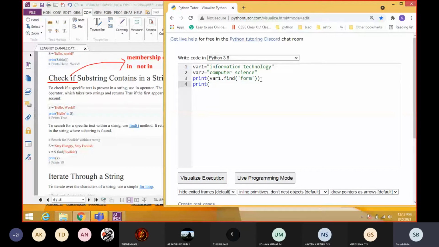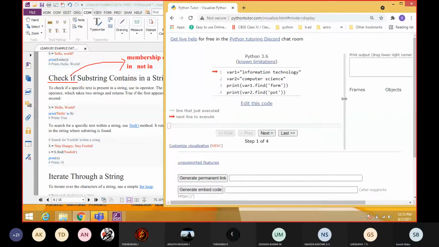So I'm going to check whether "pot" is available in the string. Students, is it available? No, sir, not available. So if it is unavailable, it will produce -1. -1 will be the answer for unavailability. Okay, so I will execute this. Kindly note down these programs.